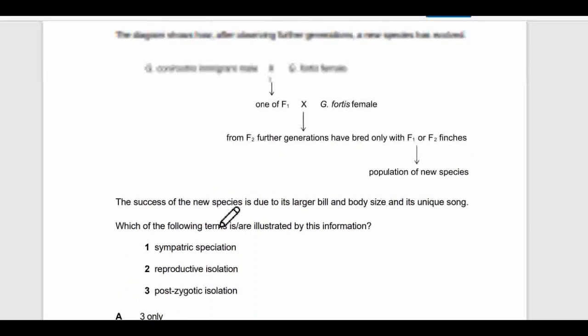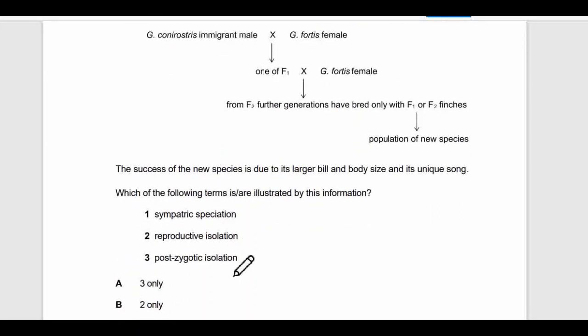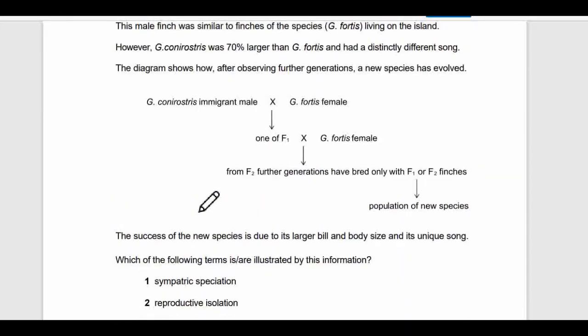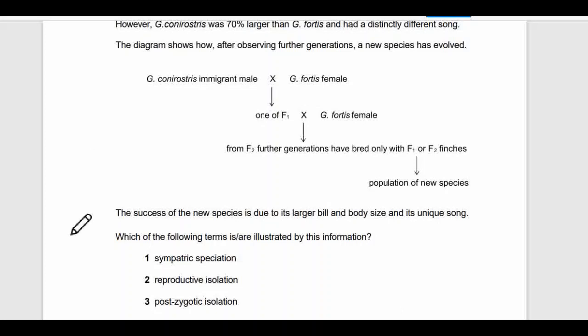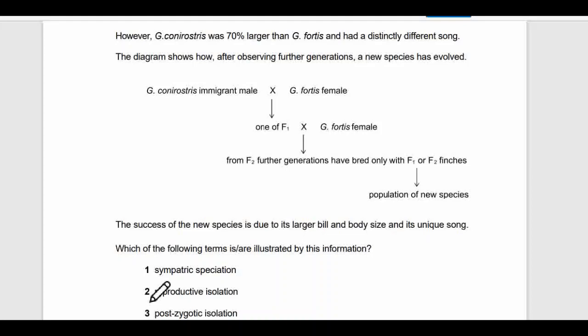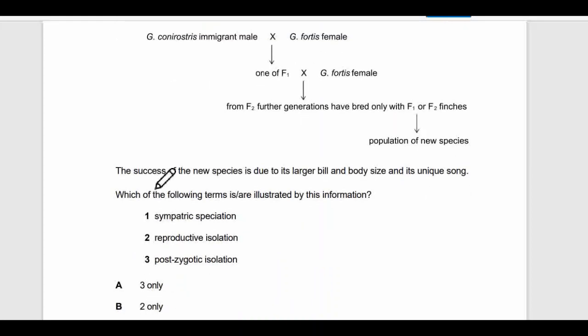Okay. Firstly, to solve this question, you should know all these terms. You should have read evolution and all. I'll just give the preview of this, but you should know the background of evolution to understand this question completely. It can't be sympatric speciation. Those who know the definition may know why.